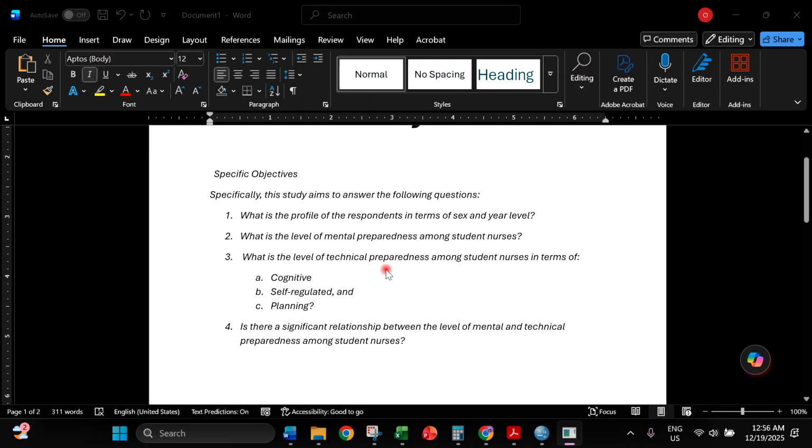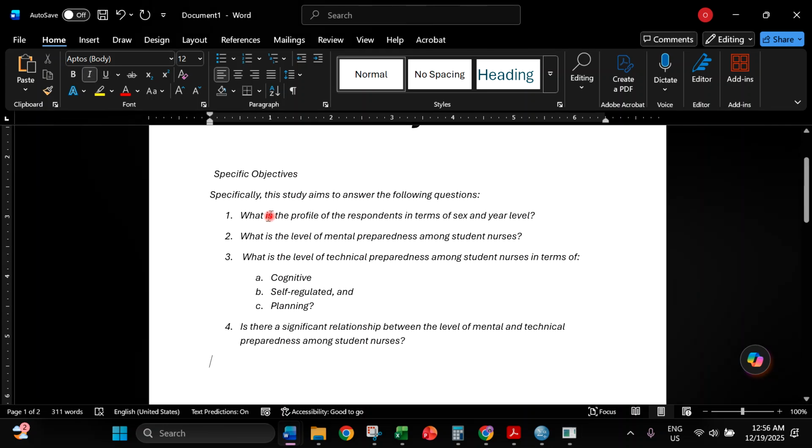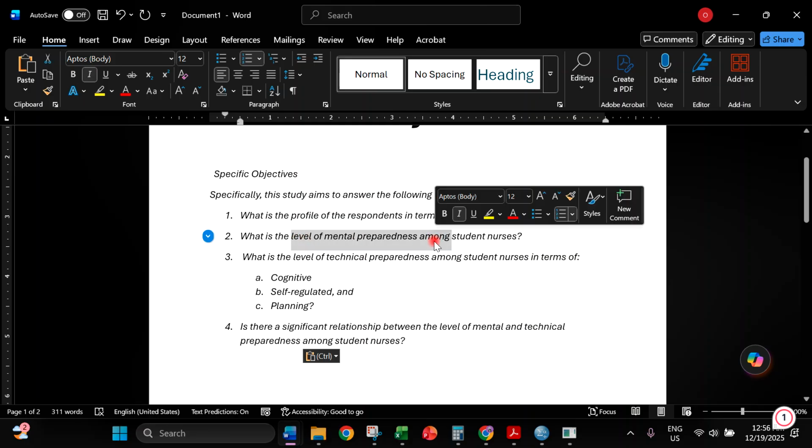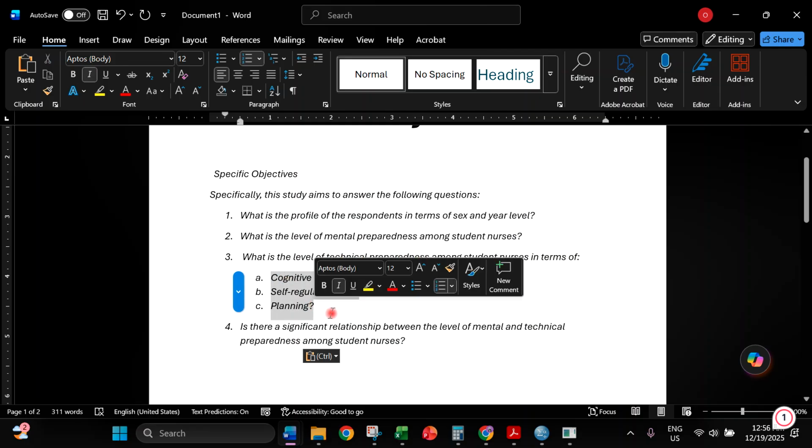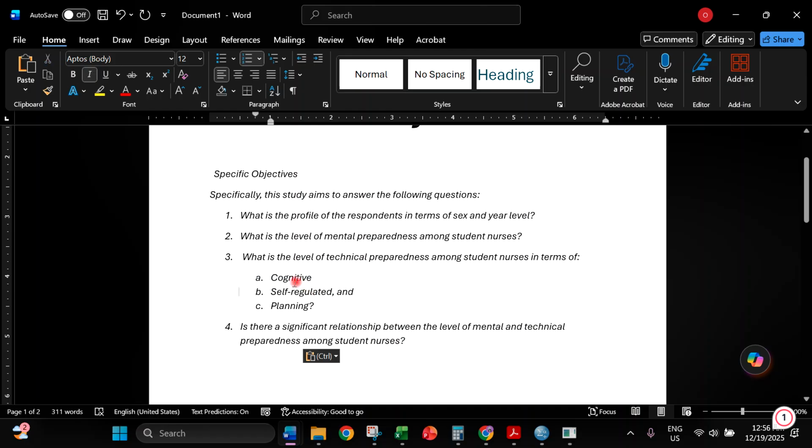Let's say, for example, we have this study on mental and technical readiness. We have this objective, or your SOP. Specifically, you want to know the profile of the respondents in terms of sex and year level, the level of mental preparedness, and the level of technical preparedness. However, in technical preparedness we have a subdomain, meaning your instrument has subdomains. And ultimately, is there a significant relationship between the level of mental and technical preparedness?